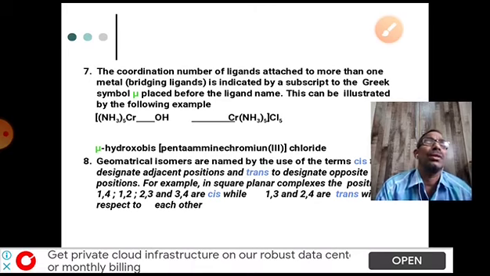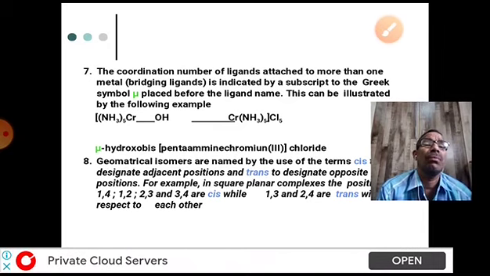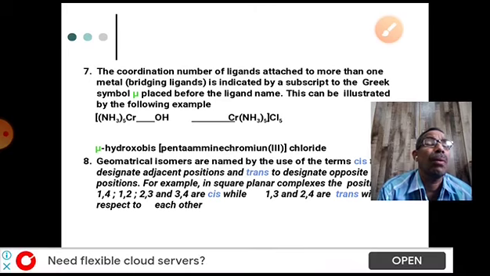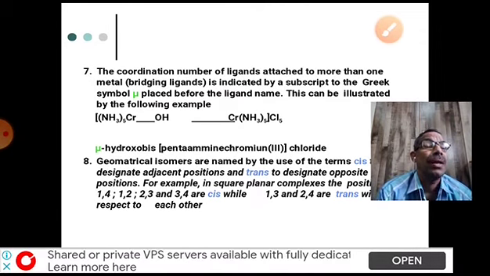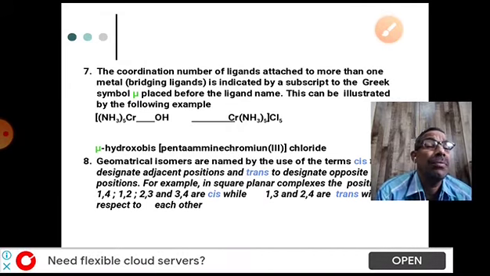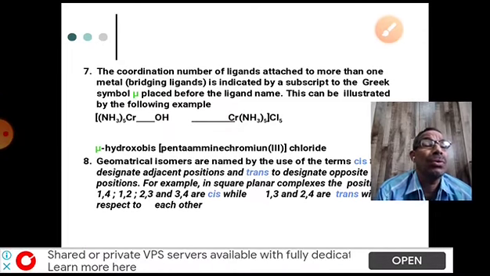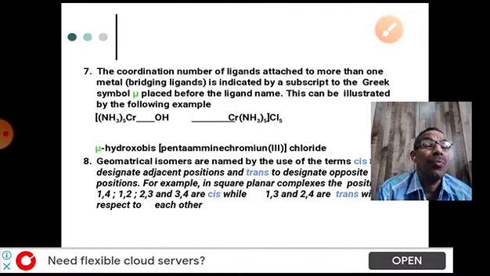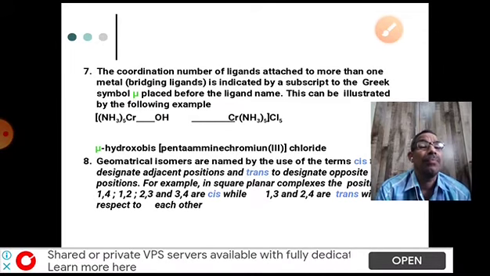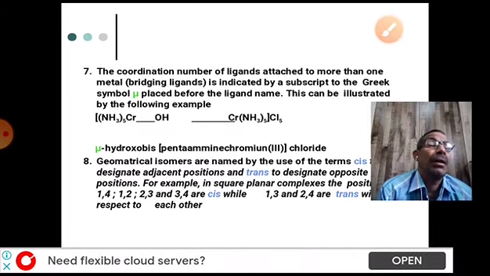Okay, the seventh rule is about ligands attached to more than one metal. Sometimes in some coordination compounds, they have bridging ligands, meaning a ligand which connects both metals. Generally, what we know is that every coordination compound has only one central metal atom, but there are some compounds with more than one, two, four, five, like that. When there is more than one central metal atom, these metal centres are linked by some ligands.